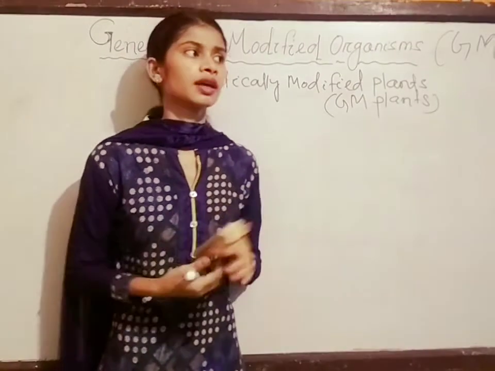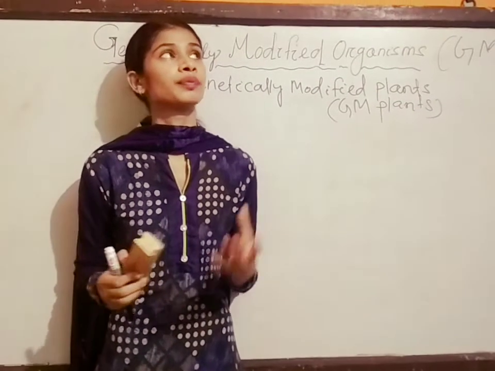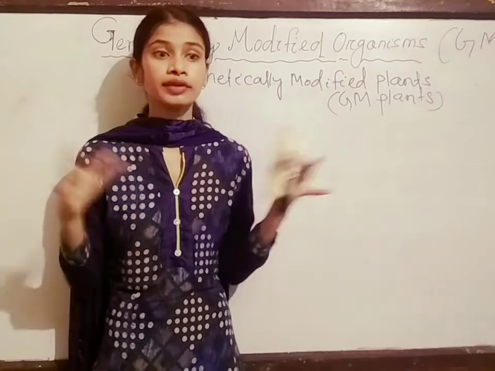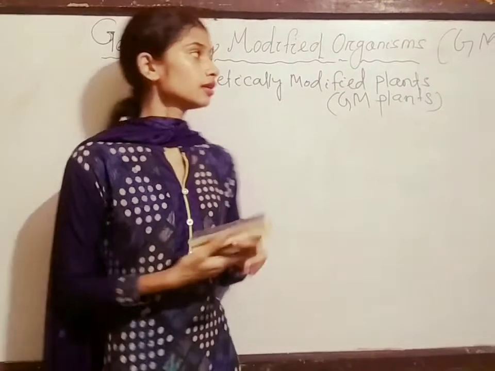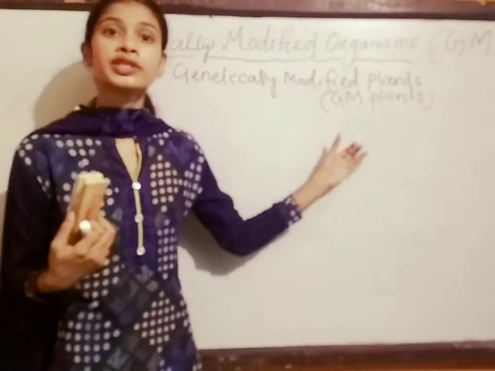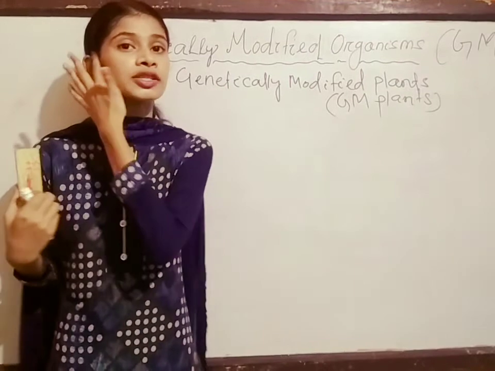Under genetically modified plants, different types of GM plants are present. Some have the ability to produce better fruits, some the capacity of producing good leaves, and some have a heavy body. Here we will talk about the GM plants which have the capacity of pest resistance. Pest means an insect.